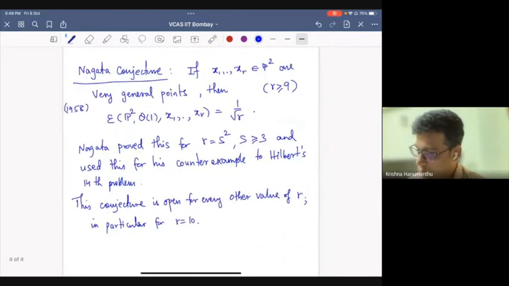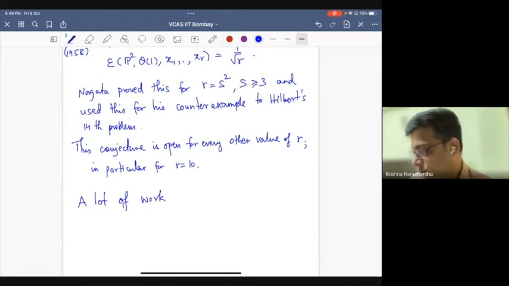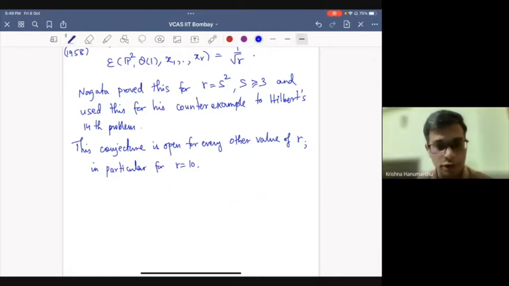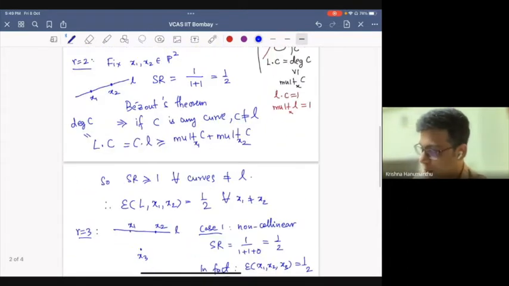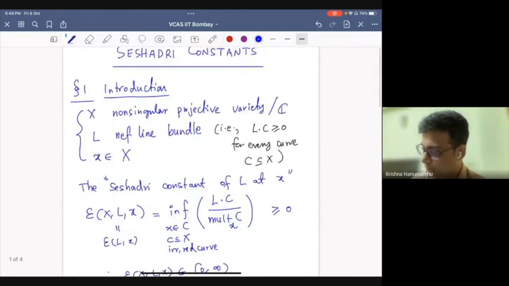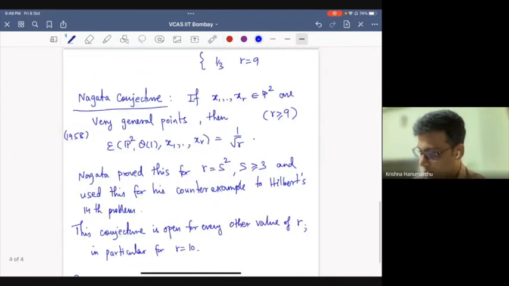Okay, so just to give you a sense, there is a lot of work on Seshadri constants. I'll soon come to the motivation. Okay, so that is just a basic introduction. I don't have time to really give any more interesting examples, but the Seshadri constant is this, and I wanted to first connect this to a well-known conjecture, which is the Nagata conjecture.